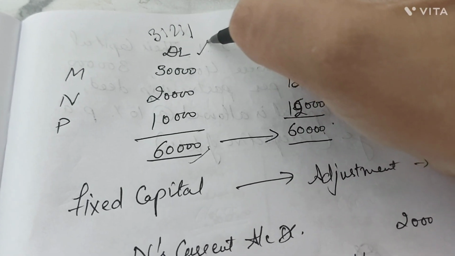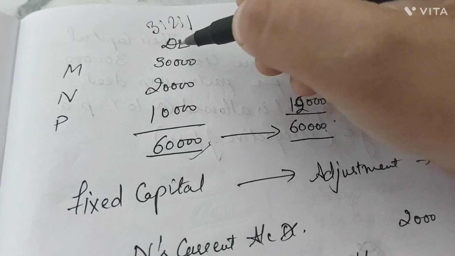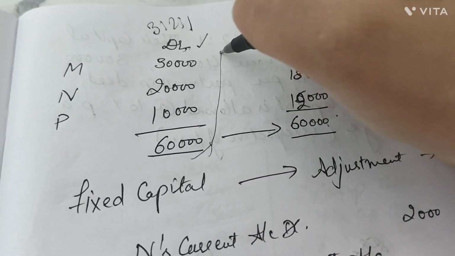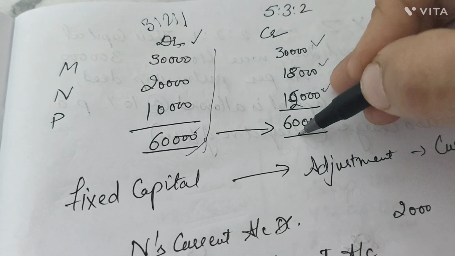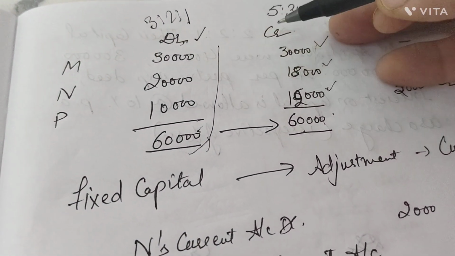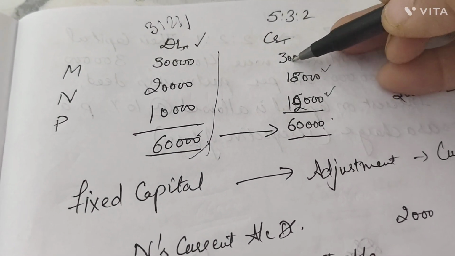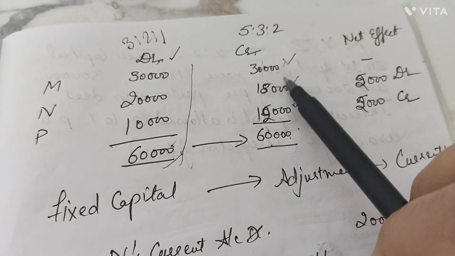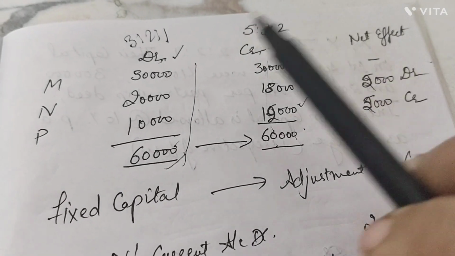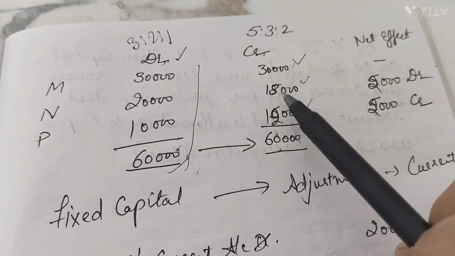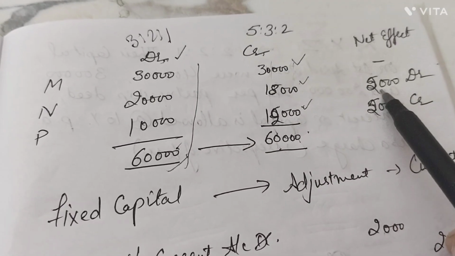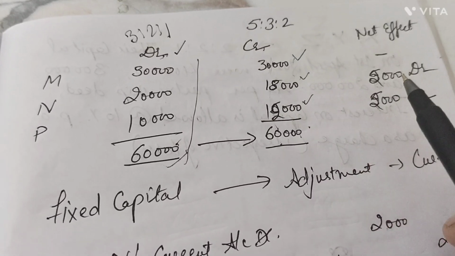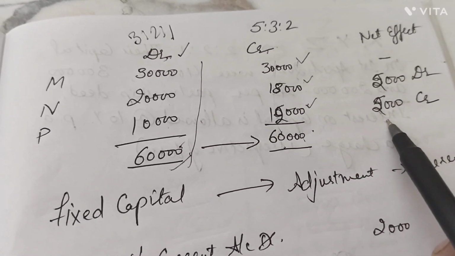We took this profit back from the partners by debiting them. Now after taking back this profit, we make this total here. Opposite of this is credit. This profit is distributed in the claim ratio. What is the net effect here? The first partner, no change is required. The second partner needs to be debited for a difference of rupees 2,000. The third partner needs to be credited for a difference of rupees 2,000.